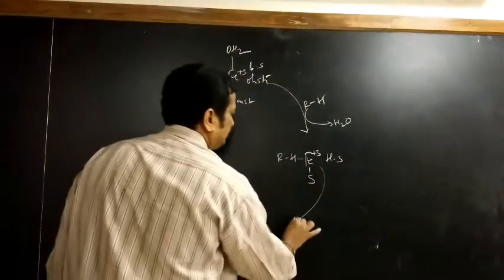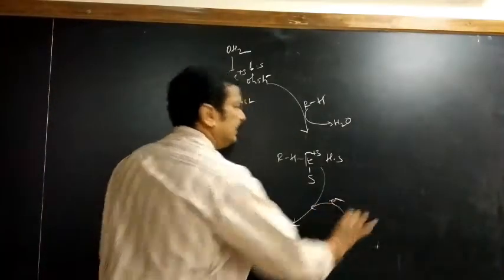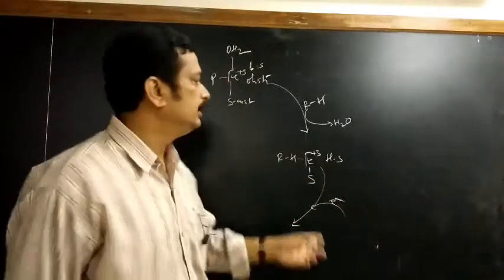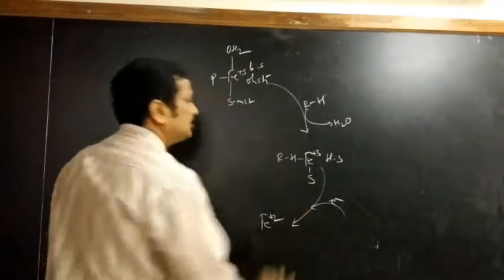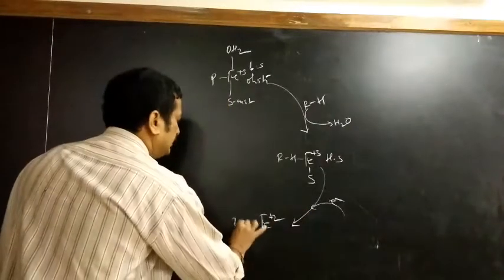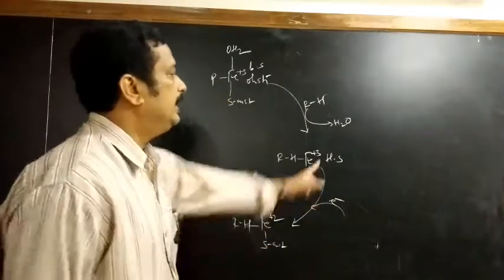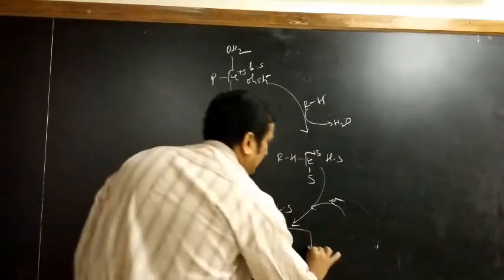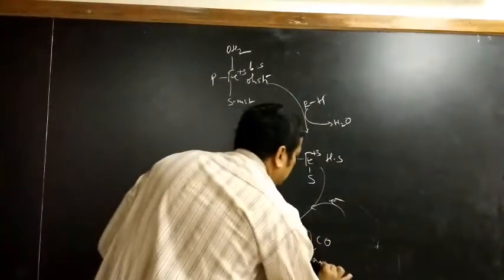So next, what will happen now? It will take one electron, because this enzyme is about the introduction of electrons as well as protons. So it will take one electron and get reduced to plus 2 state, and RH will be there as well, and sulfur of cysteine. This converts from high spin to low spin, during which it will interact with carbon monoxide and form this complex.